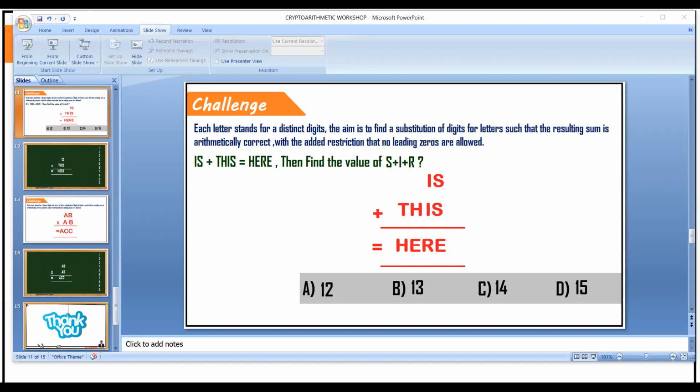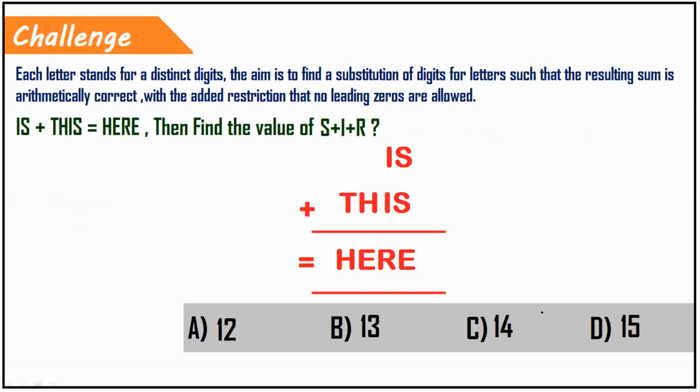Rational thinking is required for solving this type of question, not one-way thinking. Two-way thinking is required in solving this type of question, cryptarithmetic. Good questions. Please observe the possibility. IS, a 2-digit number, is added to a 4-digit number, and the resulting answer is a 4-digit number. What is the possible value of S plus I plus R? They are asking.